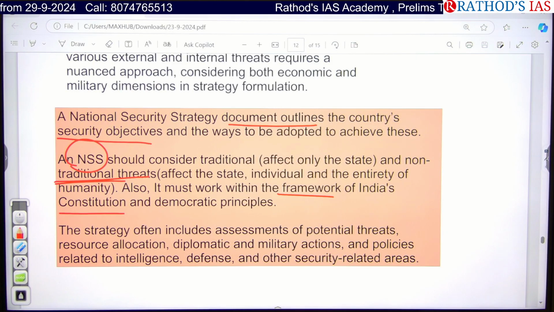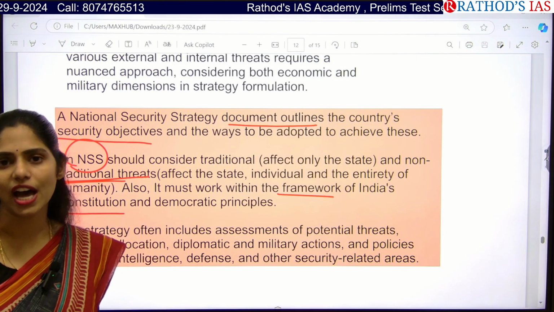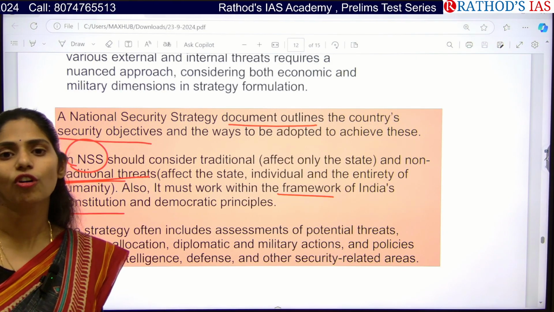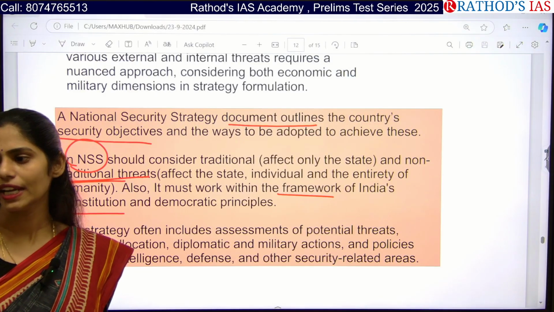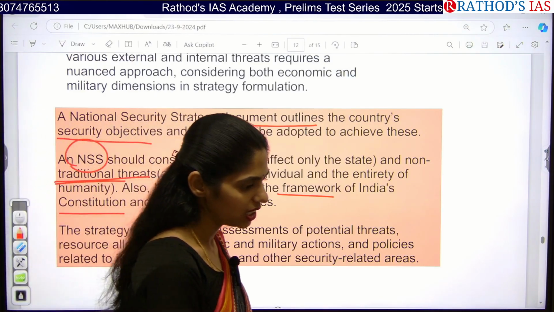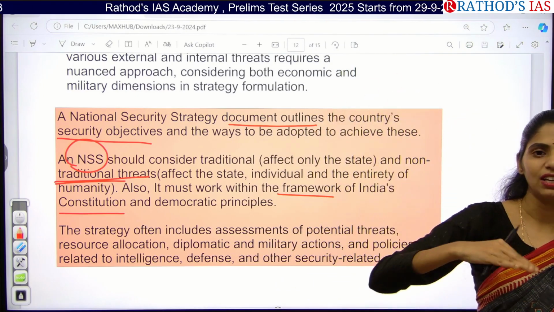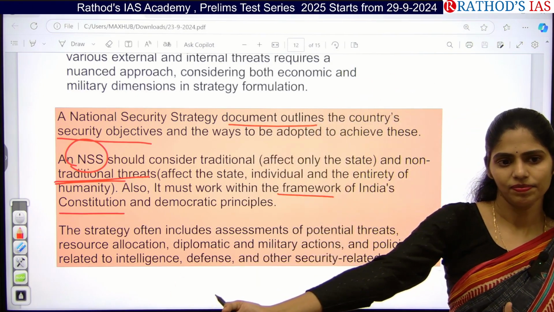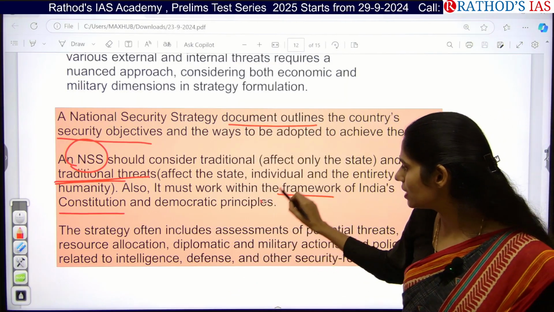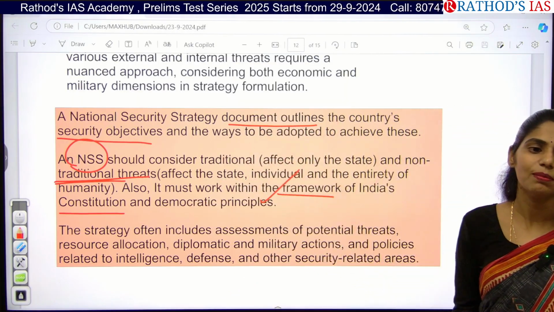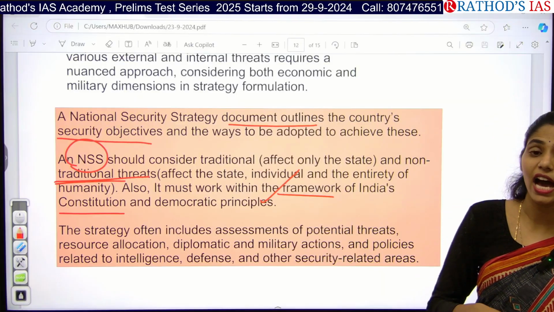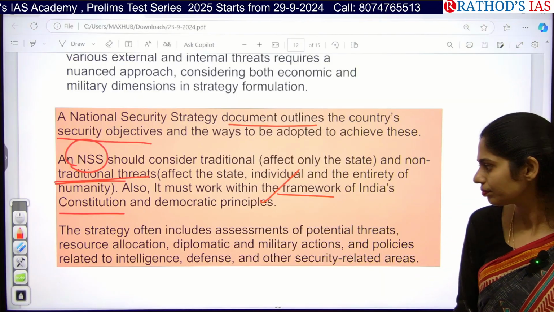Whatever strategy we come up with, we have to follow our constitution and we have to follow our foreign policy. For example, in our foreign policy, we follow only deterrence. That means if one is attacking, we will do only a retaliation attack. Okay, so what strategy do we have? We have to align with our democratic principles, our foreign policy, and our agreements with different countries.